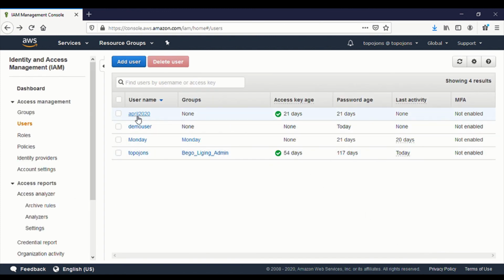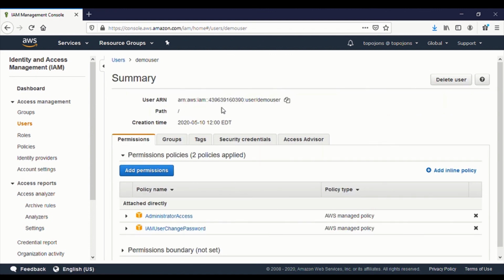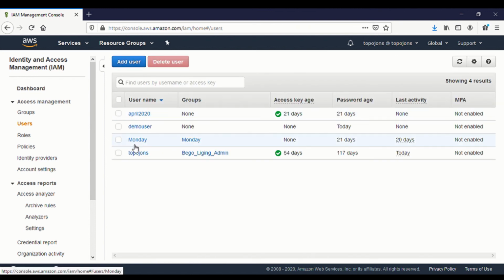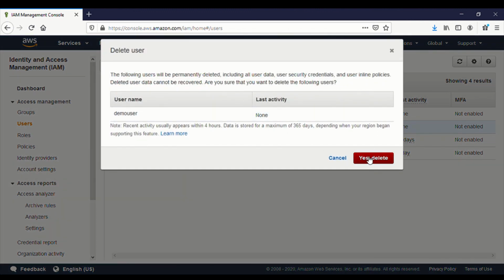Then this user is going to be part of my AWS users. If you go to the AWS sign-in console and put in the demo user, you'll be able to have access. And under the user, if you click on Security credentials, this is the link to sign in using this console, this username and password. But I'll go ahead and delete my user because I don't want someone logging into my AWS console.